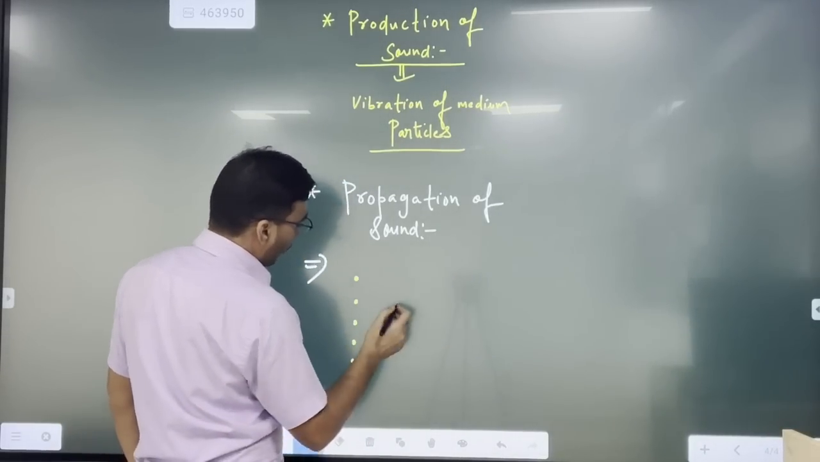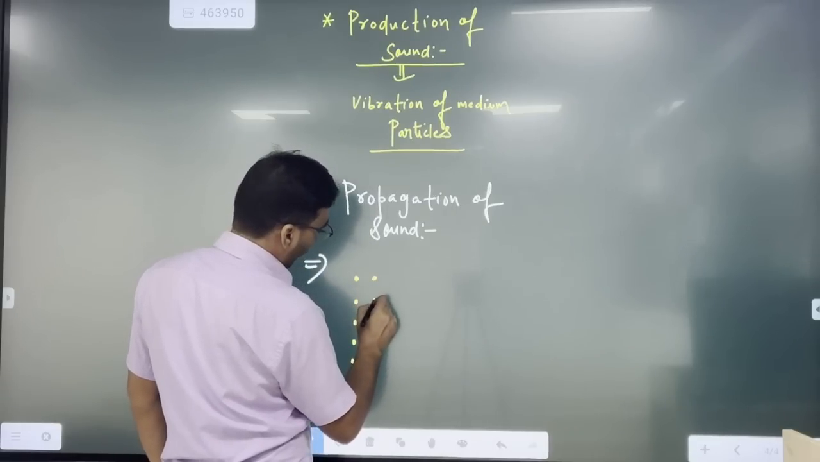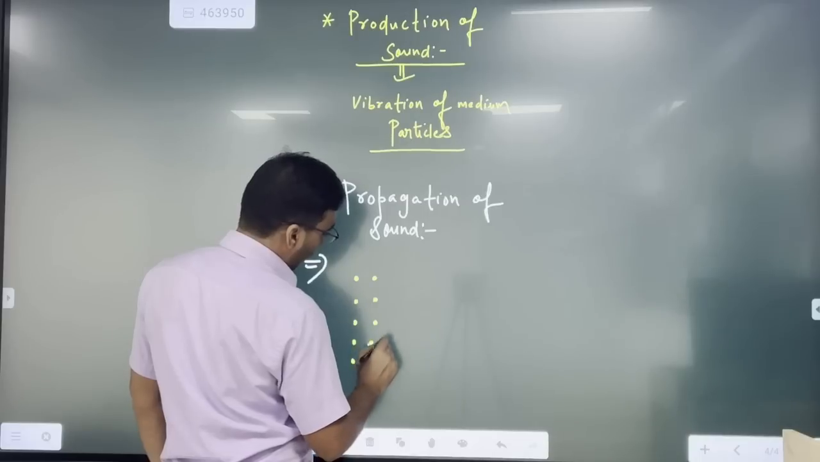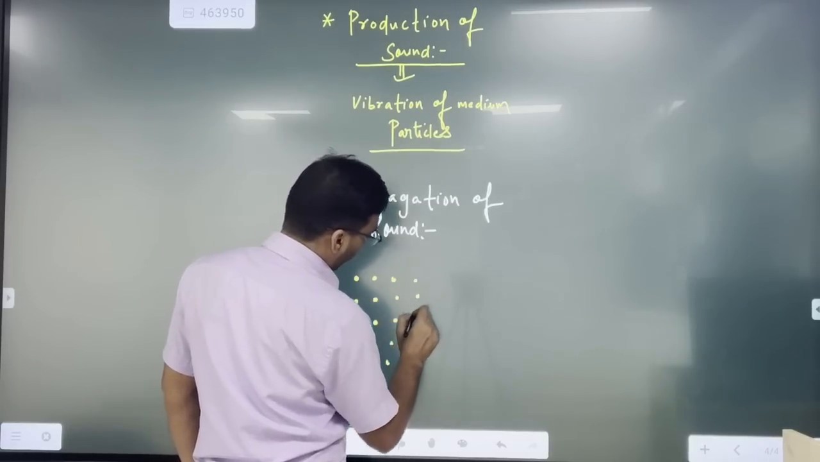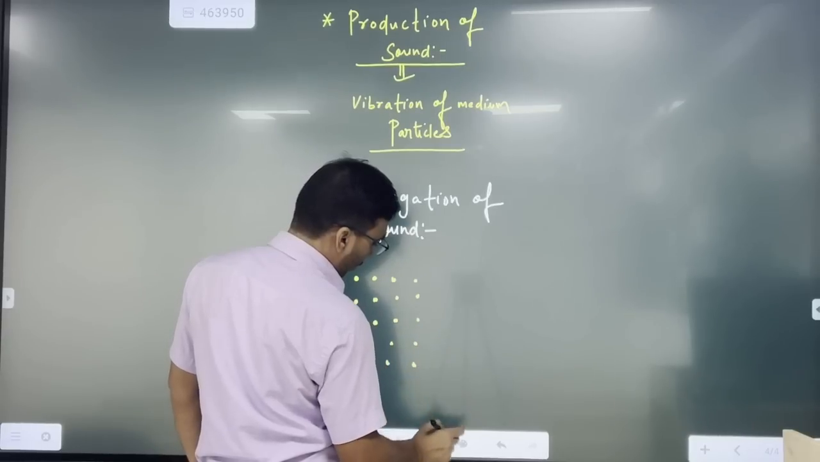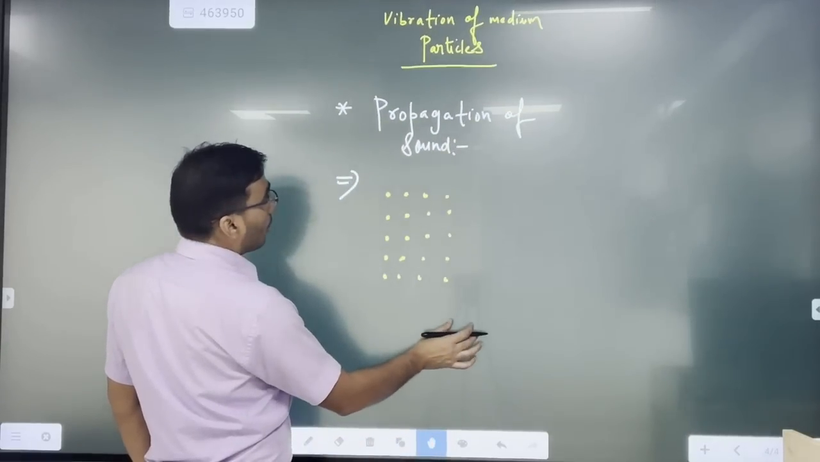So this is one medium and there are different particles here which are aligned like that, right? These are simple air medium particles. I am just making you feel this concept, right? Because this is a very imagination-based chapter, an imagination topic. You have to imagine the concept, right?